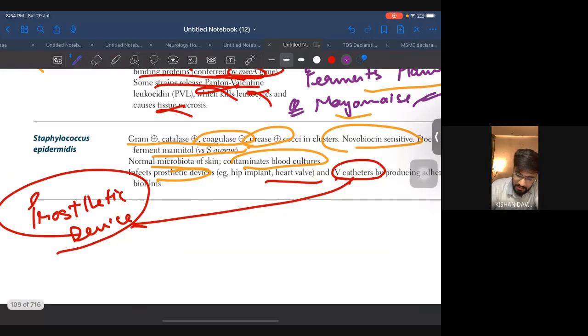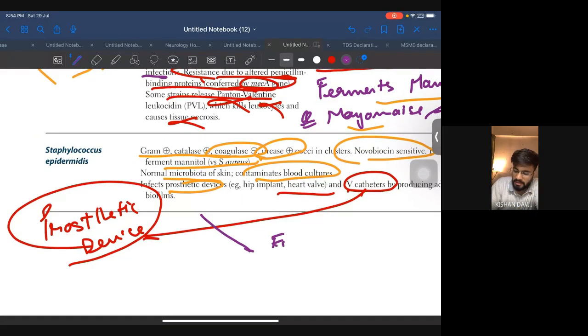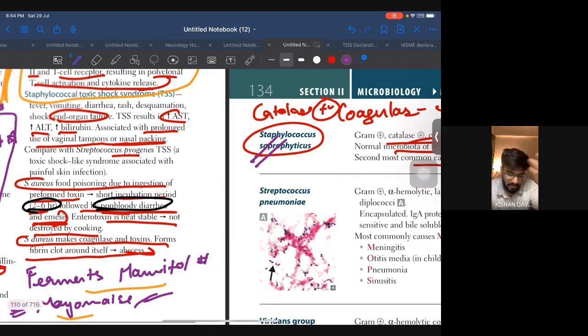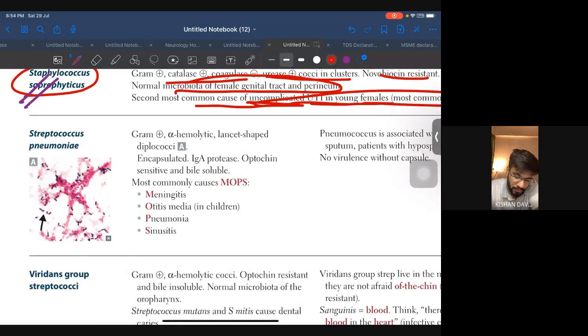And the important thing, here also you have to look out for endocarditis in artificial heart valve. Okay, so this is important. Artificial heart valves or catheters or any implant that they are talking about, think about Staph epidermidis. All right.